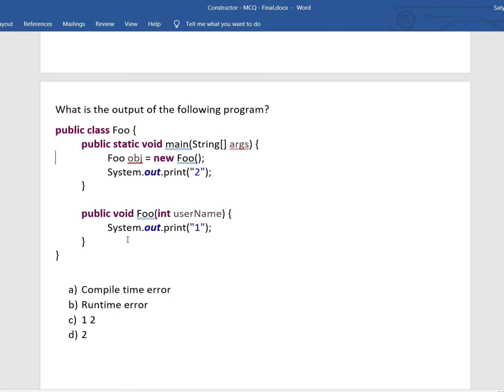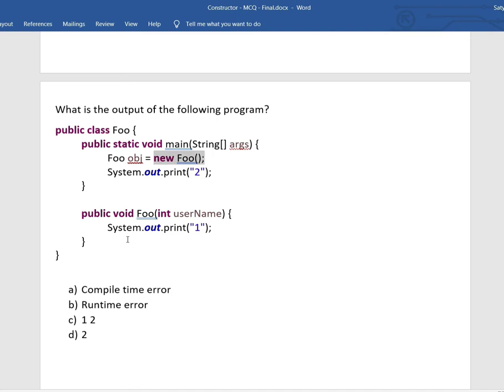What is the output? Here the main method has an object creation using the default constructor, and it is printing 2.